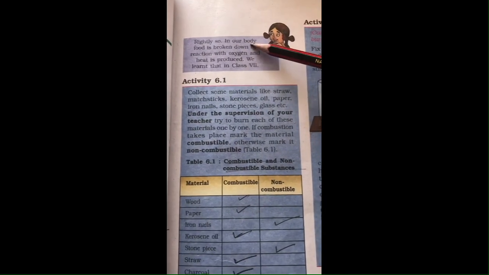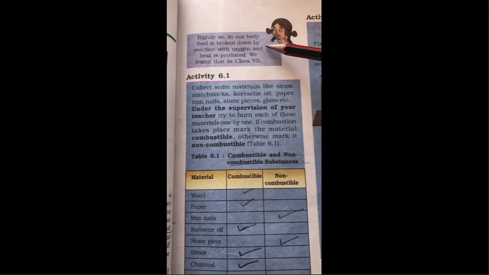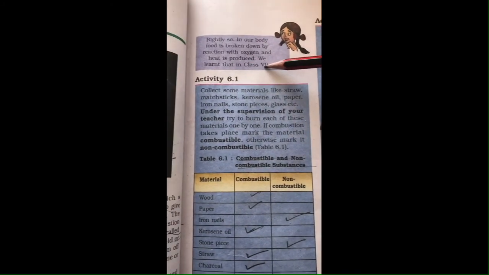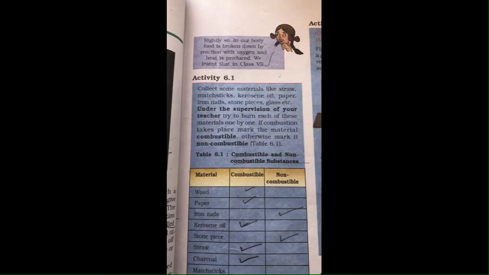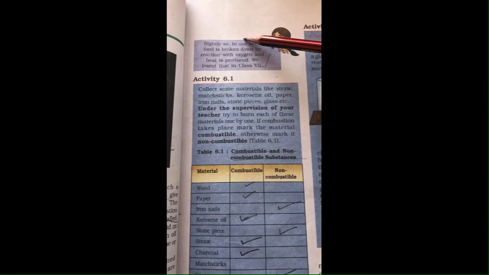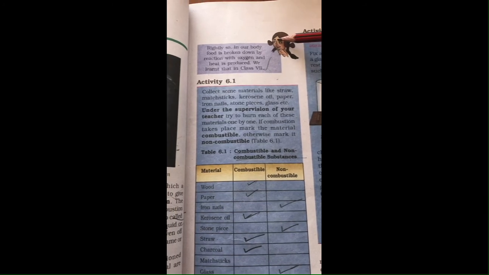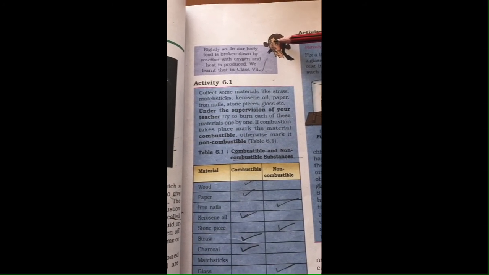Rightly so, in our body, food is broken down by reaction with oxygen and heat is produced. We learnt that in class 7th. Normally, as we have seen in the case of combustion, on reaction with oxygen, the substance is burned to give heat and light energy.